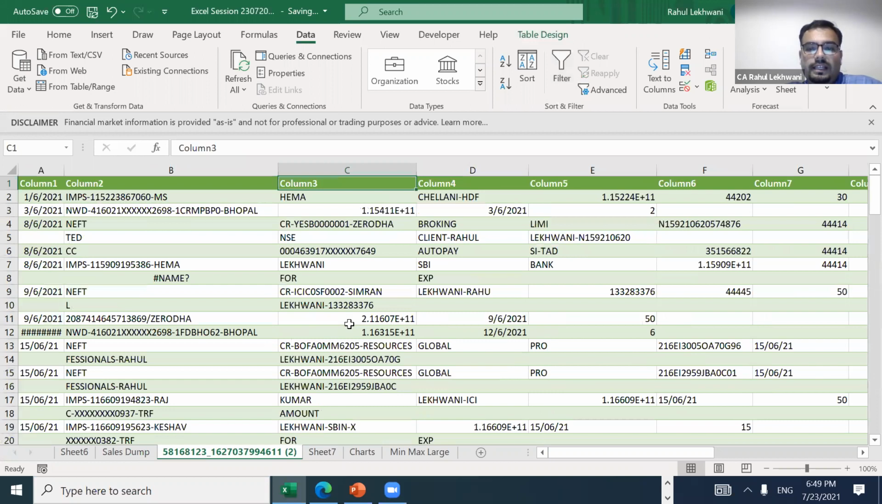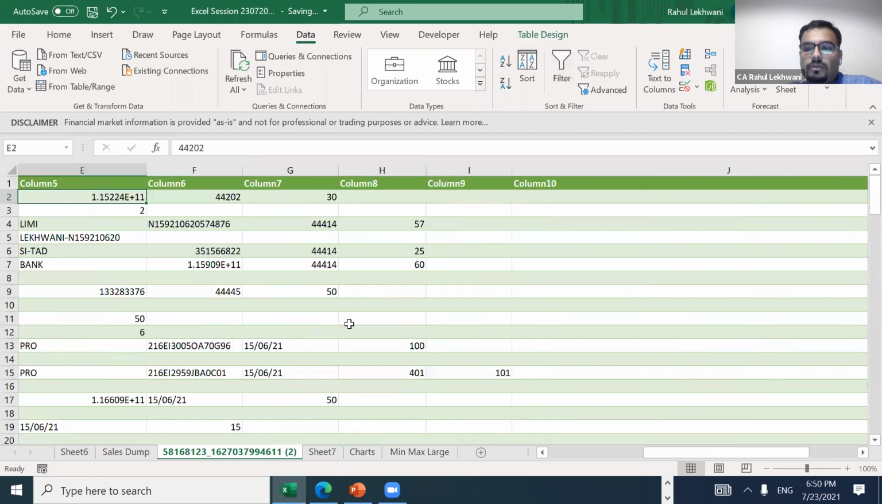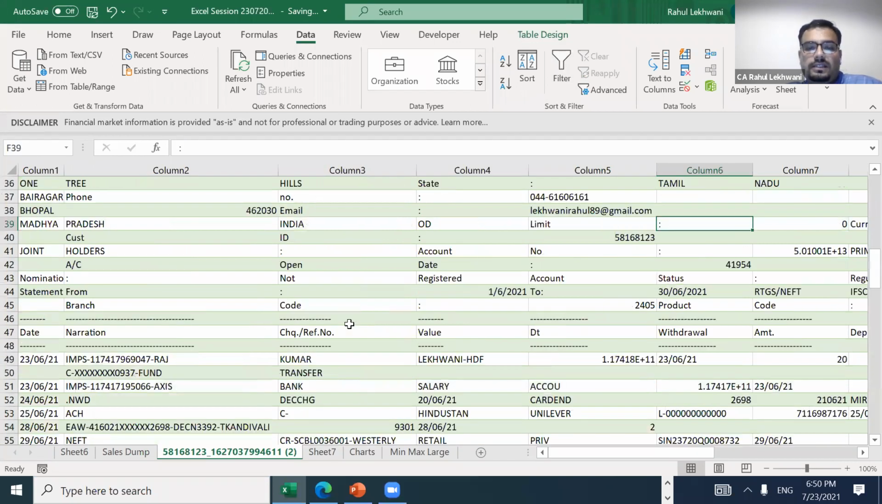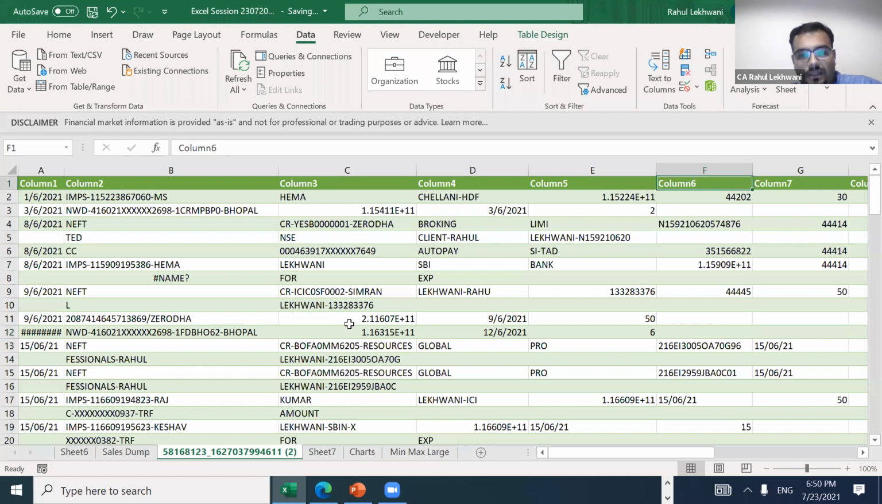Still there is data that is not required. These blank columns are there. So this also you can remove through this. Okay. Since this text file is a bit not in shape because it is a bank statement.